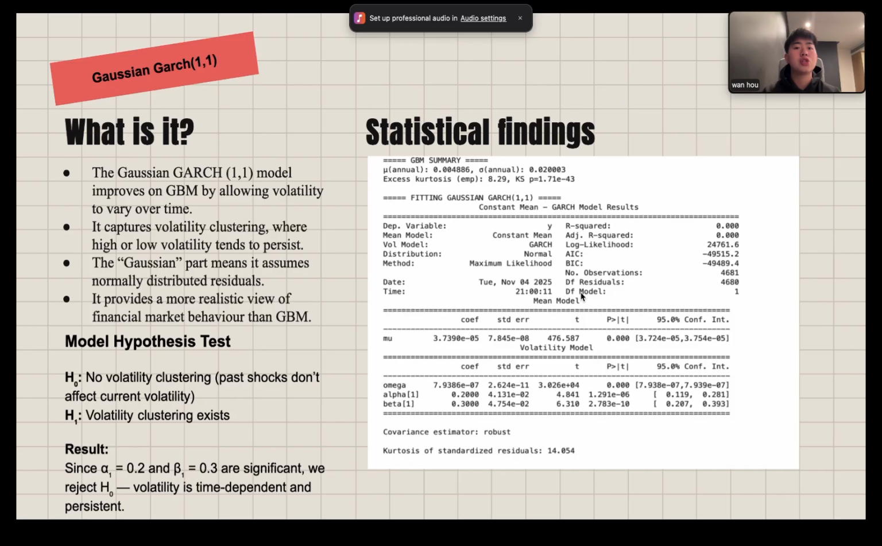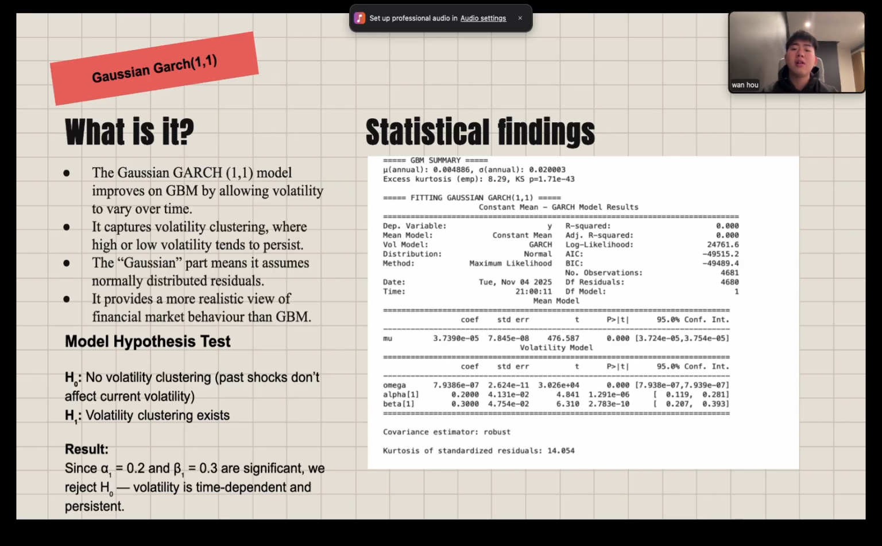We apply the Gaussian GARCH(1,1) model, which allows volatility to change over time instead of staying constant. In this model, today's volatility depends on both recent market shocks and past volatility. As part of the model hypothesis test, our null hypothesis assumes that there is no volatility clustering, meaning past shocks don't affect current volatility. The alternative suggests that volatility clustering does exist. From the results, the parameters alpha 0.2 and beta 0.3 are both statistically significant, so we reject the null hypothesis. This confirms that volatility is time-dependent and persistent: when large price movements occur, they are often followed by higher uncertainty for a while.